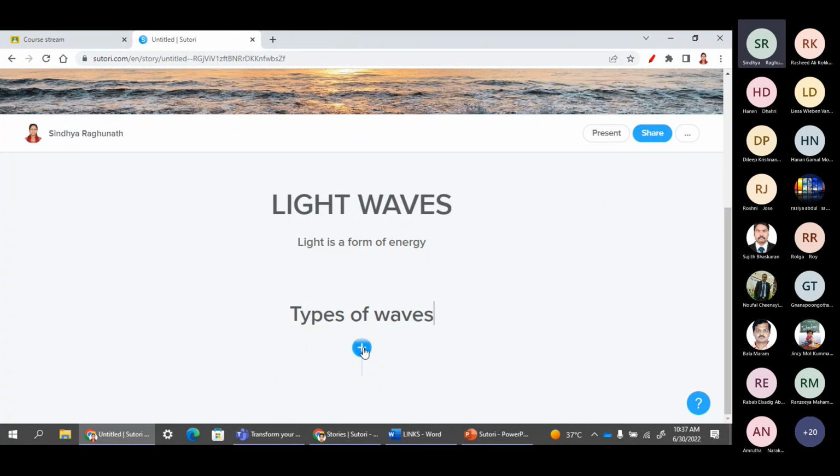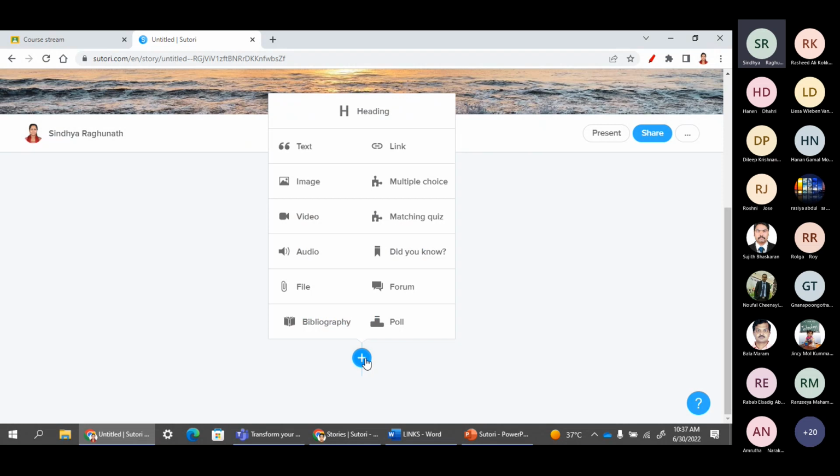We can just hover this plus sign over this, and when we release, a number of options arise, for example, text, image, video, audio, files, link, and some multiple choice quizzes, matching quizzes, and did you know some facts about something interesting, and forum, poll, and many more.